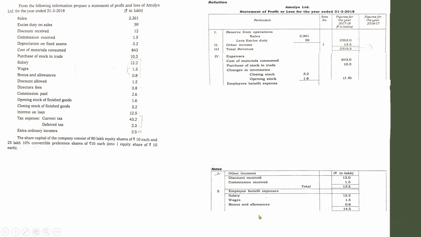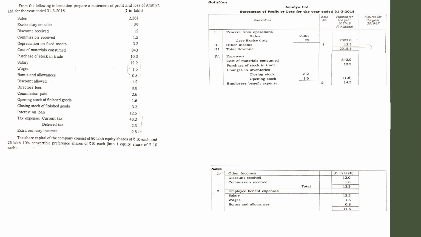employee benefit expenses. Here there are some employee benefit expenses, so we have to do the working notes. So employee benefit expenses include salary, wages, bonus and allowances. Salary 12.2, wages 1.5, bonus and allowances 0.8. That is given in the question. Add together all these, show here.